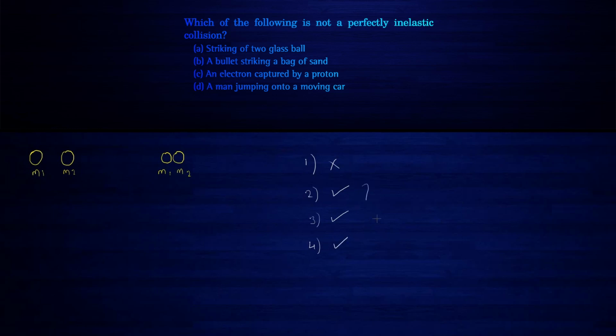As in each of these cases, after the collision, the two bodies move together, whereas in the first case, if this be glass ball 1, this be glass ball 2, after the collision, they move with different velocities and also they don't stick together. So, this is not a perfectly inelastic collision.